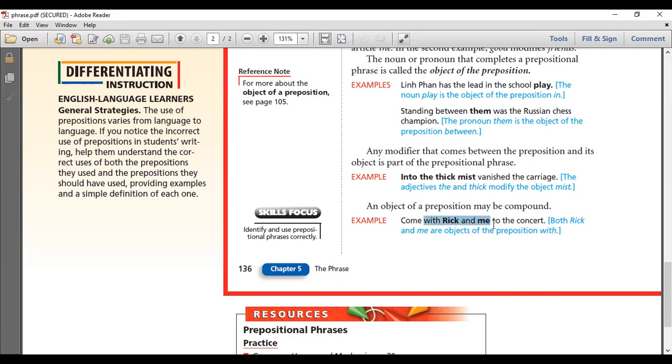So to the concert is one, and with Rick and me is another. With Rick and me is a prepositional phrase because it starts with a preposition. Jomana, can you please tell us the preposition in with Rick and me, and what are the objects of preposition in this one? Can you say the question again? Jomana, with Rick and me, give me the preposition and give me the object of preposition. With Rick and me. Okay, with is the preposition. What are the objects of preposition? Rick and me. Me and Rick, because we have